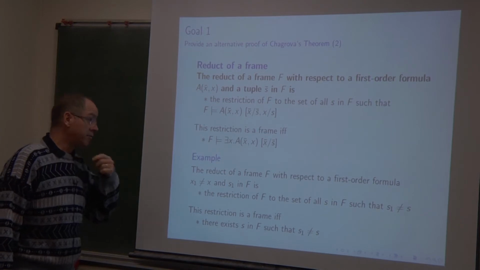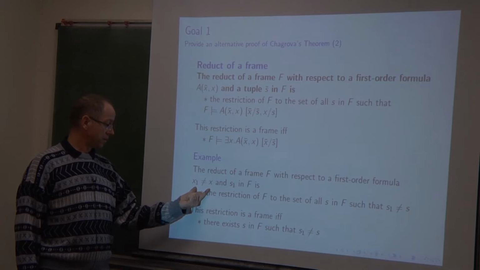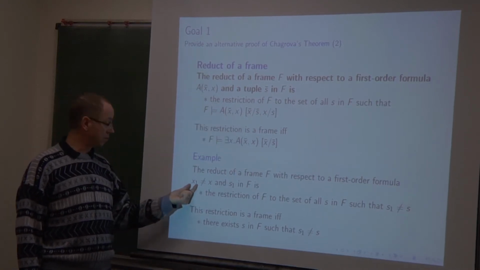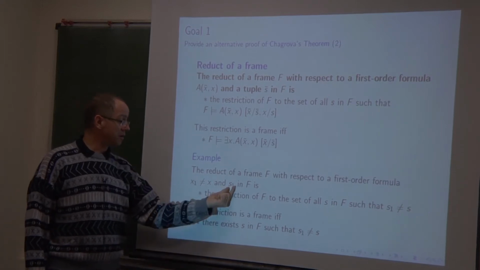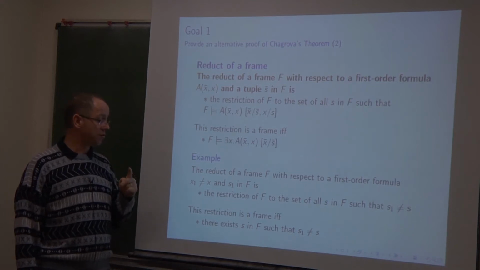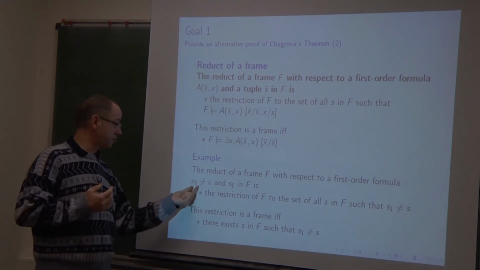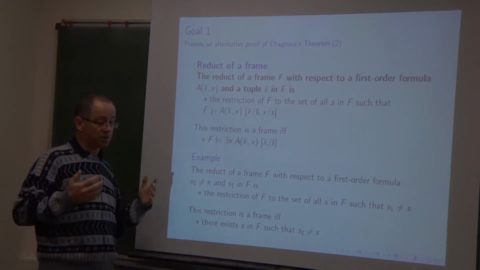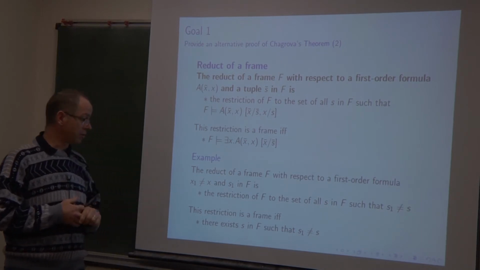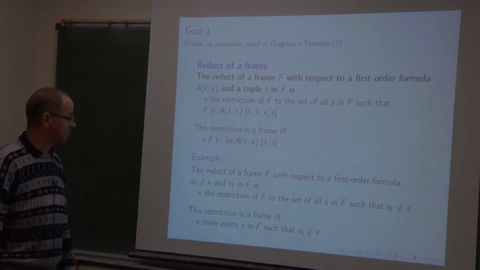For example, if we take any frame and the formula A is this one, it means that the tuple x bar is restricted to x1. And if S1 is a possible world in F, then the reduct of the frame F consists of all those possible worlds which are different from S1. And so it exists if and only if F contains at least 2 points. So it exists if there exists another point than S1.